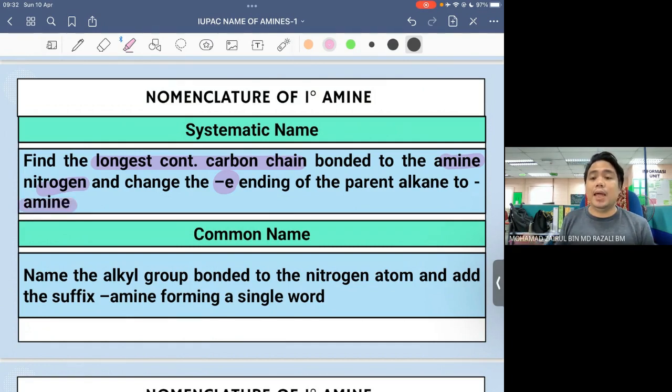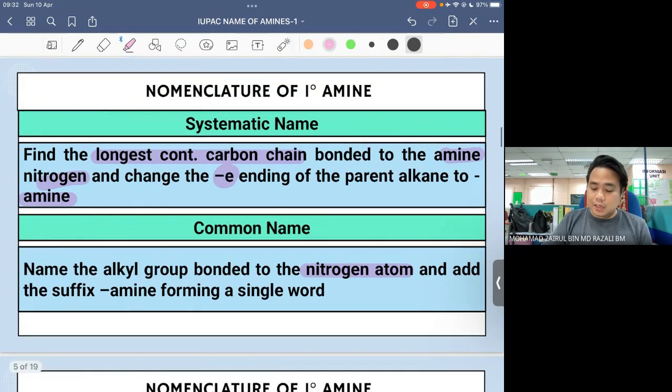So, contohnya macam methane, dia akan jadi methanamine. Kalau ethane, dia akan jadi ethanamine. Okay, untuk common name pula, step dia sama. The first thing that you need to do is find the longest continuous chain that is bonded to the nitrogen atom of the amine. Instead of kita namakan dia sebagai alkane, kita akan namakan dia sebagai alkyl. Dan juga kita akan tambah amine sebagai kita punya suffix. So for example, for amine with one carbon atom, instead of naming it methanamine, we're going to name it methylamine.